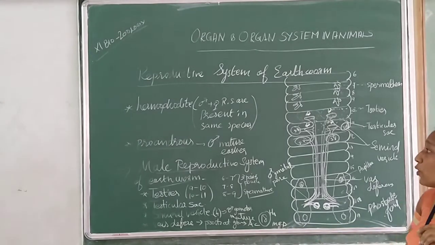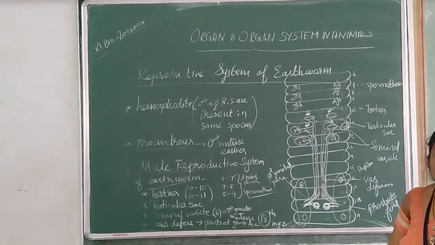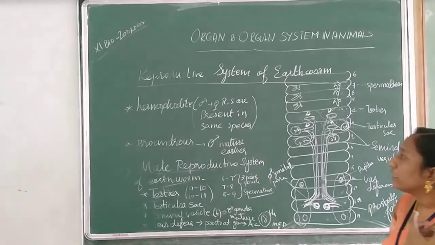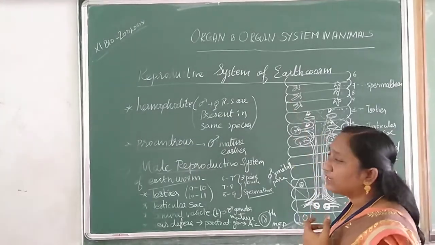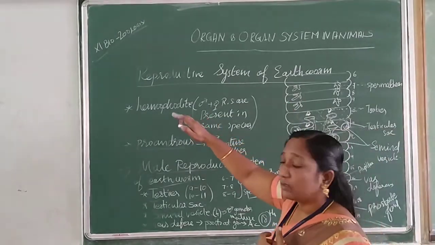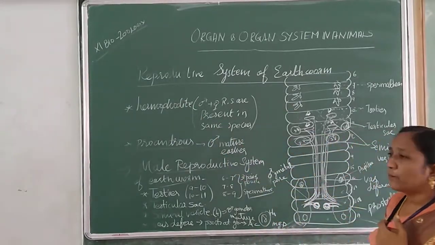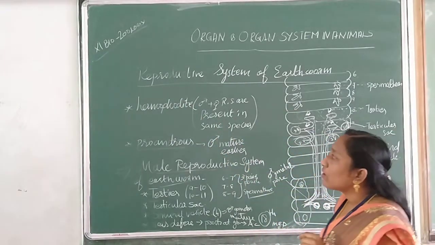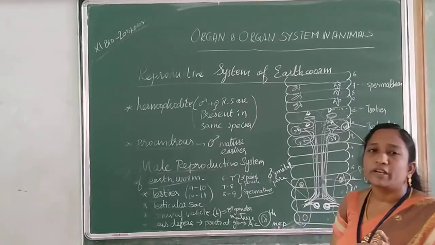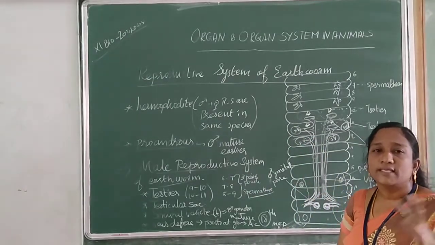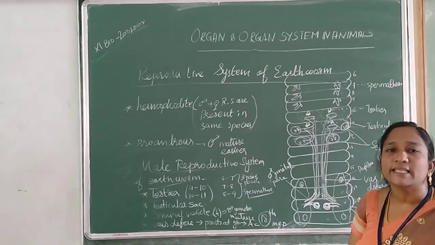Children, I hope you all understood about the male reproductive system. Once again, we will recall what we learned today. Normally earthworm is said to be hermaphrodite. Hermaphrodite means we cannot separate both the sexes. So both sexes are present in the same worm.